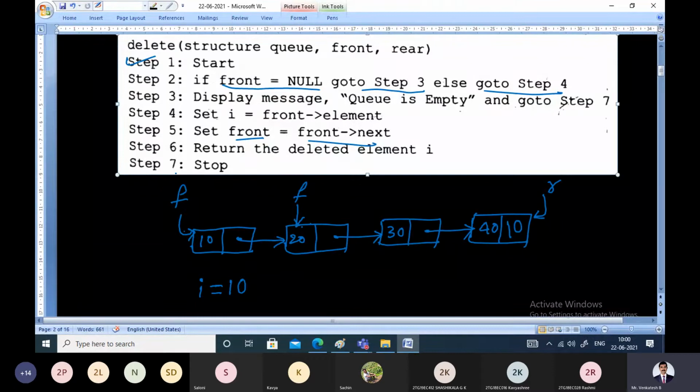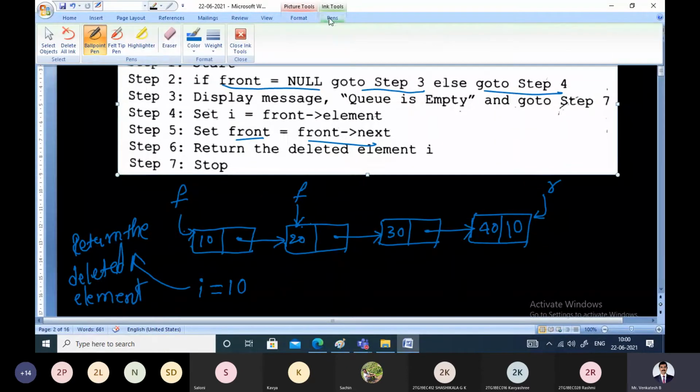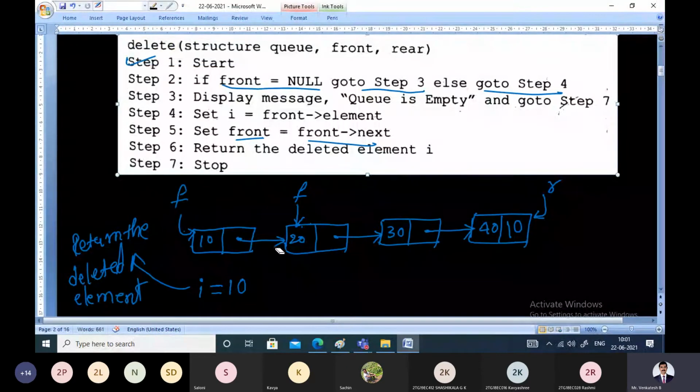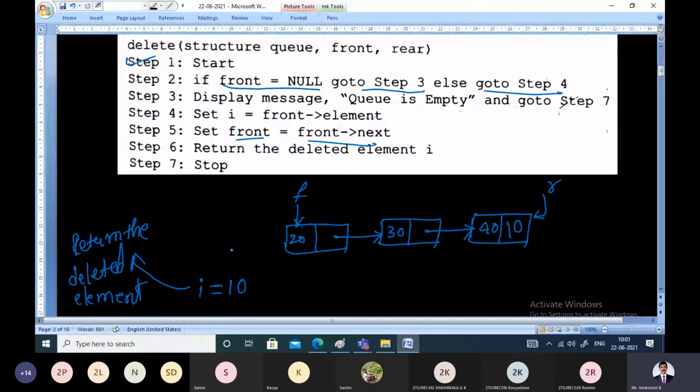And in step 6, we simply return the deleted element to the caller. Now, for our understanding and completeness, I will just delete this, saying that the front node element has been deleted successfully from the queue.